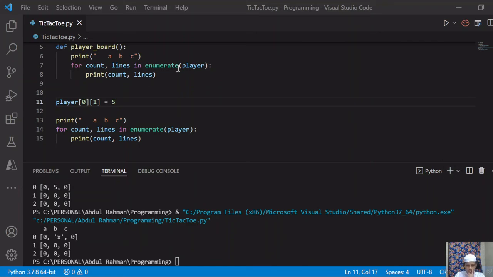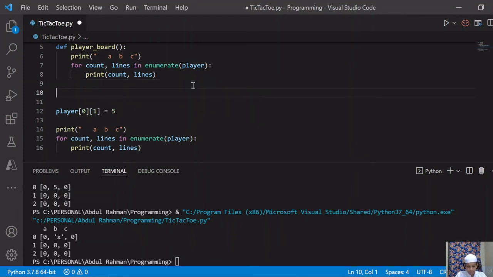I forgot to add one more line here, so I will add player board and add this one. So now what this function does is it just prints this block of code.